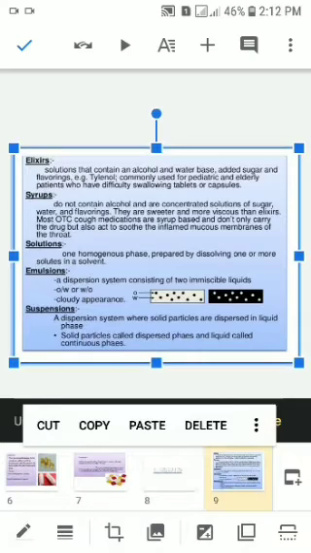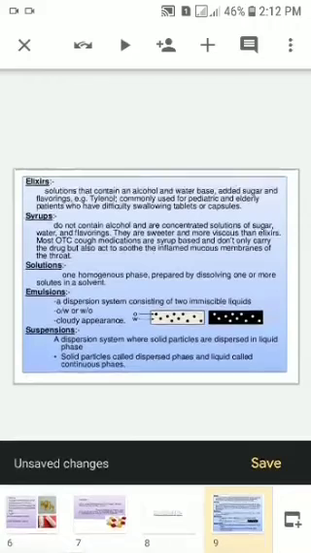Solutions are the preparations that are dissolved in water or other solvent. Emulsions are the mixtures of oil and water prepared by the help of emulsifying agent. Suspension are the preparation where the solid particles get diffused in the solution.